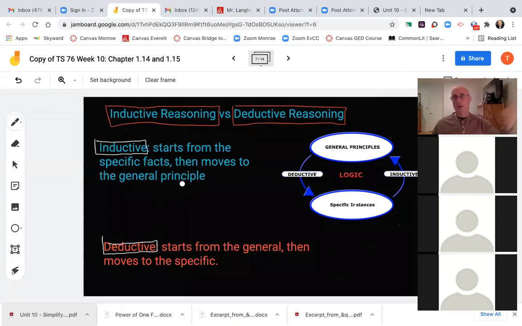General principle. So like in science, if you went out in the woods in Snohomish and you found a pond that had all kinds of frogs that had 3 legs instead of 4, and fish that had weird things going on, and you start looking at all these things in the pond and they're abnormal, all these little specifics about that pond, you might start moving to some general hypothesis about what's going on with this pond.